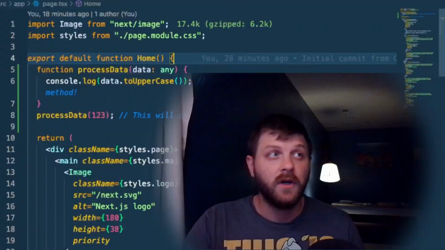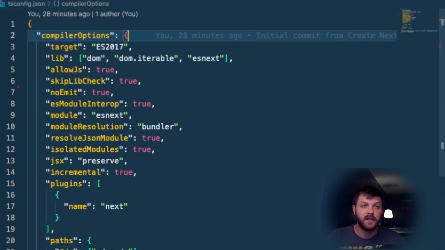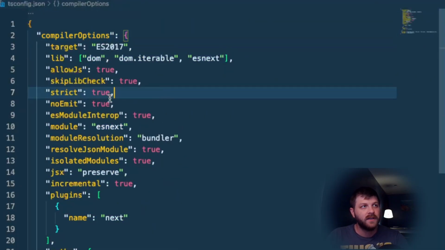The fix is a 1-2 punch. First, open up your tsconfig.json and add this line, strict true. This simple one-liner turns on a whole suite of checks that acts as your first line of defense, forcing you to handle null and undefined values head on. Second, you need to wage war on the any type and learn to love the unknown type. Where any will let you do literally anything, unknown forces you to be safe.